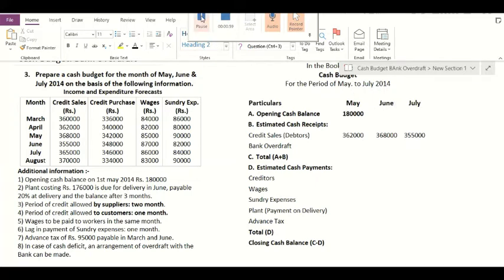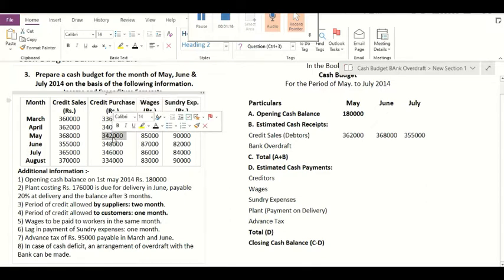So considering the credit period of 2 months, the payment of credit purchases in the month of March, that is 3,36,000, will be made in the month of May. In the month of June, the payment of credit purchases in the month of April, that is 3,40,000, will be made. Likewise, in the month of July, the payment of 3,42,000 rupees will be made.